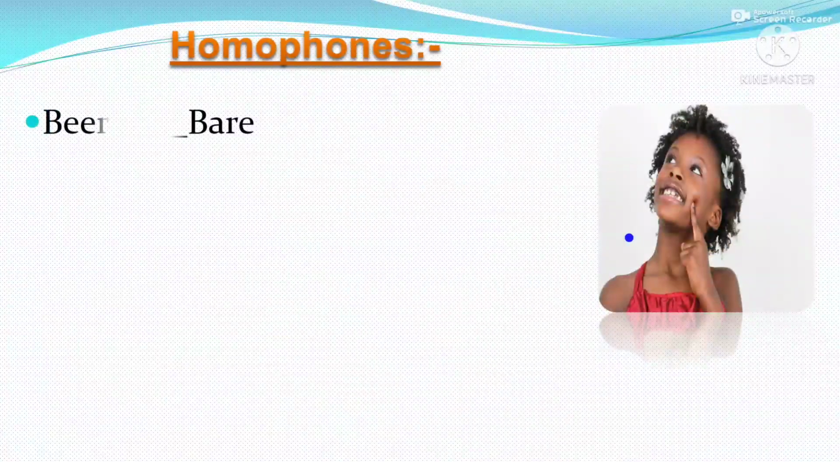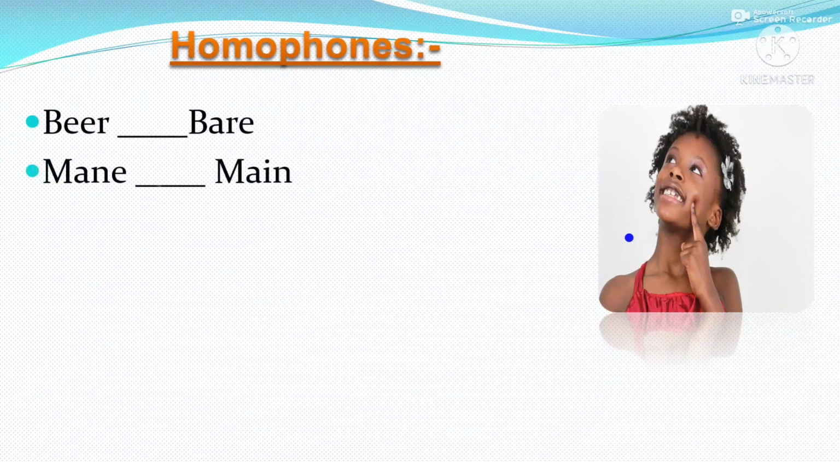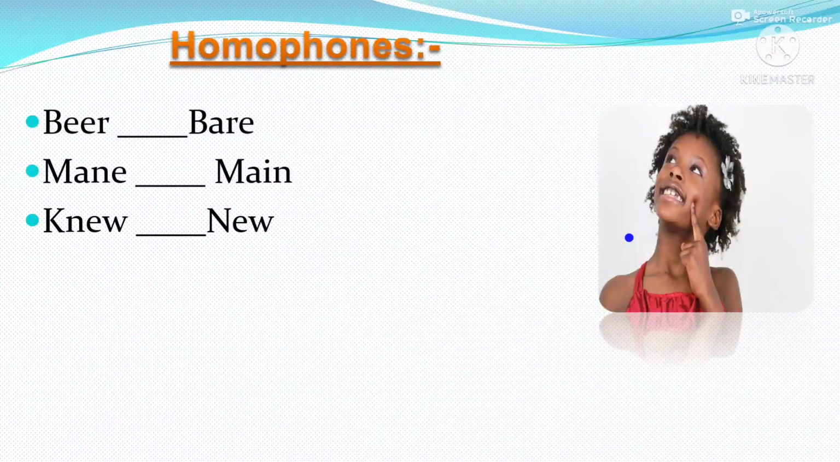Now we will see some homophones. Students, homophone means spelling is different but pronunciation is same. Bear, B-E-E-R, B-A-R-E, bear. And meaning also different. Then mane, M-A-N-E, main, M-A-I-N. New, knew. So homophones means those are the words which have different meaning and different spelling also, but their pronunciation is same.